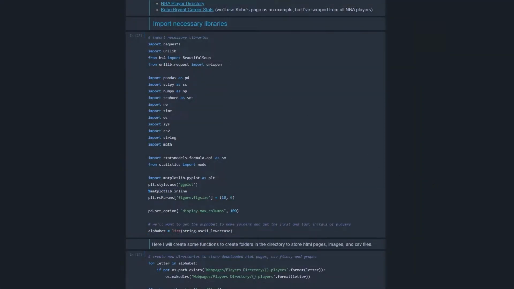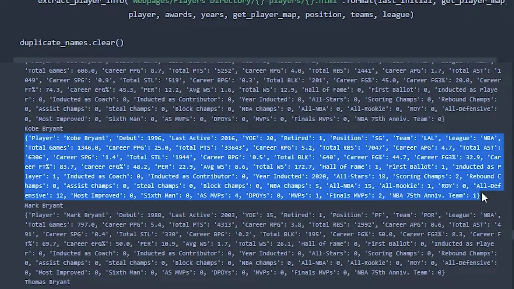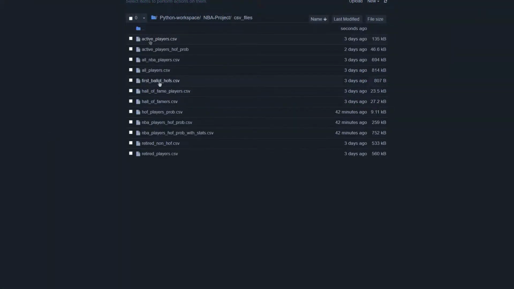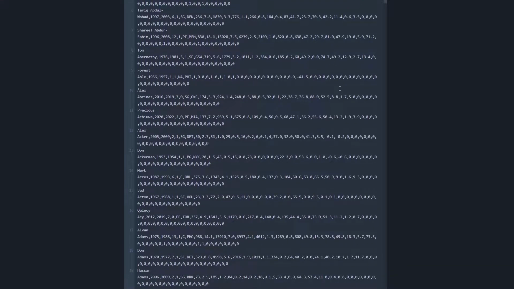Next, I will import the Beautiful Soup library into Jupyter Notebooks and use my custom functions with keywords, loops, and conditions to extract the necessary stats. From there, we have extracted all of Kobe Bryant's stats and awards. All NBA player stats are extracted and stored into a data frame, then cleaned and converted into CSV files.